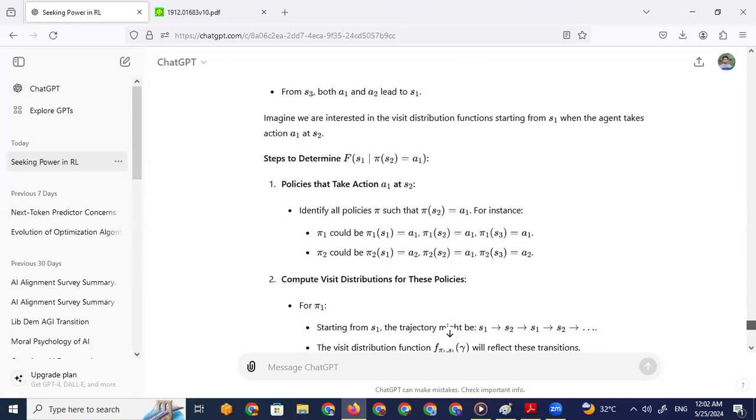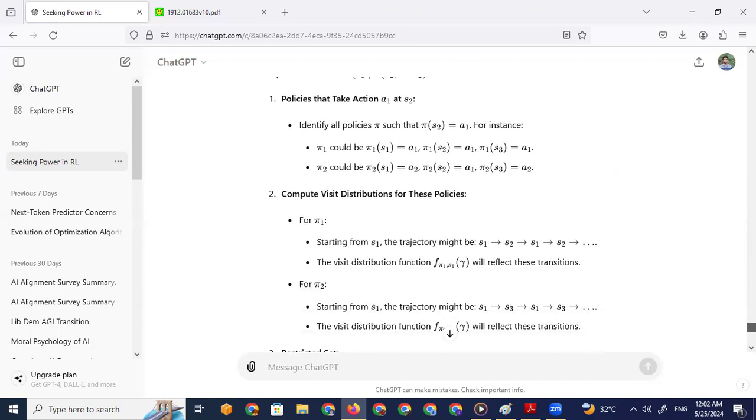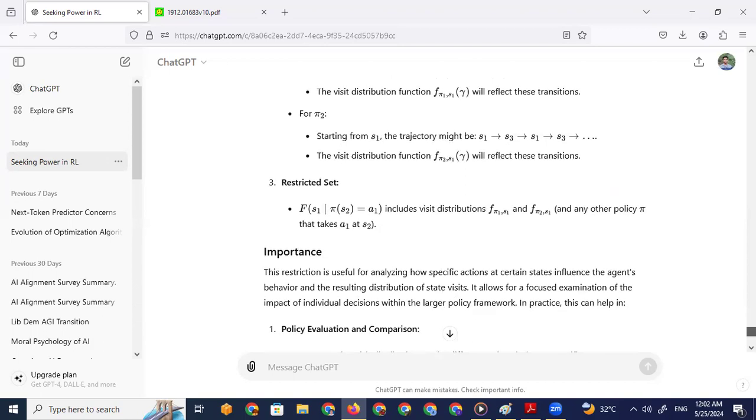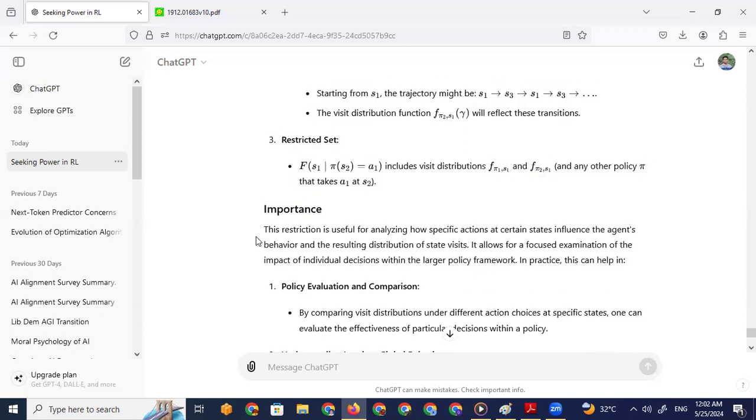Identify all policies pi such that pi of S1 equals A1. So we identify all the policies, then compute the visit distribution for pi 1 and pi 2, and then we'll get this restricted set of visit distributions. This is useful for analyzing how a specific action influences the agent's behavior, and the resulting visit distributions allow for focused examination.